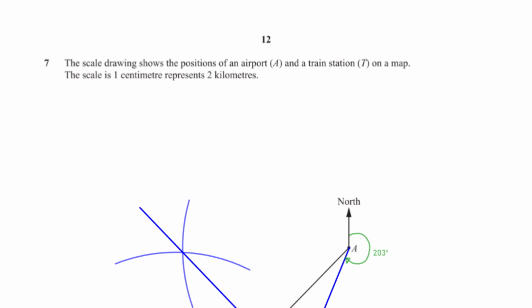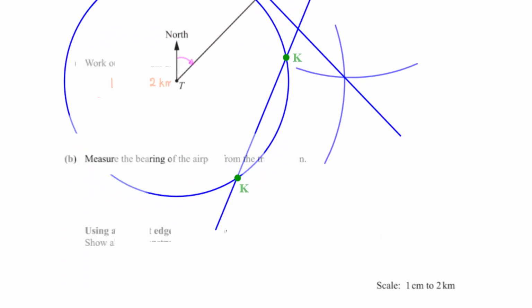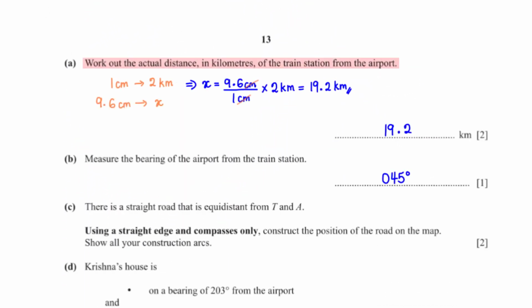The scale drawing shows the positions of an airport and a train station on a map. The scale is 1 centimeter represents 2 kilometers. Work out the actual distance in kilometers of the train station from the airport.